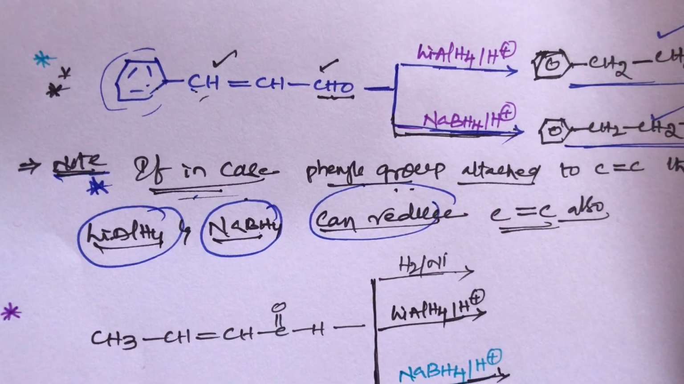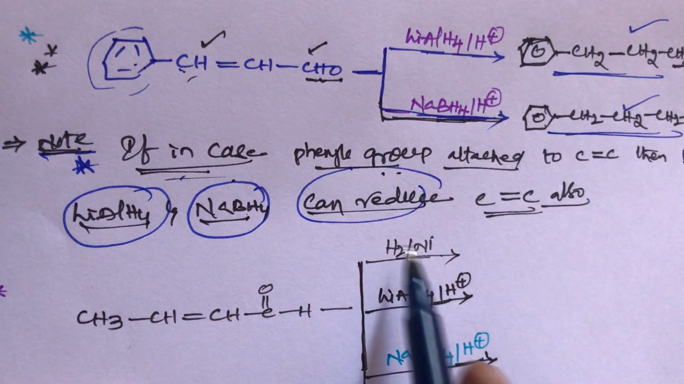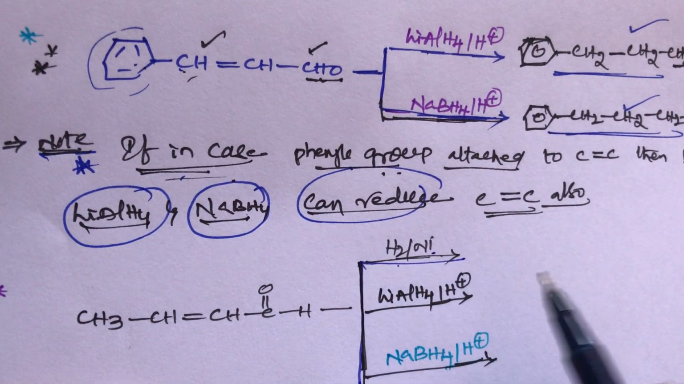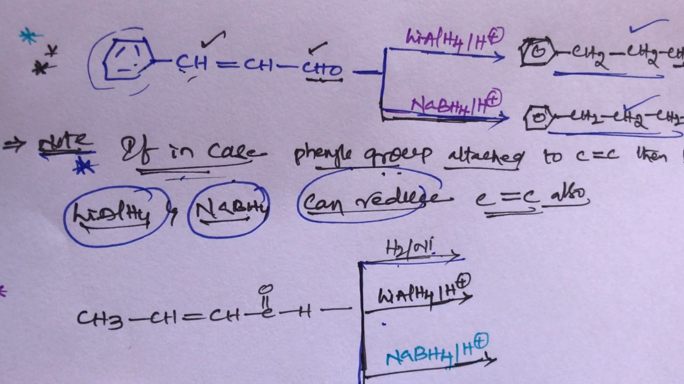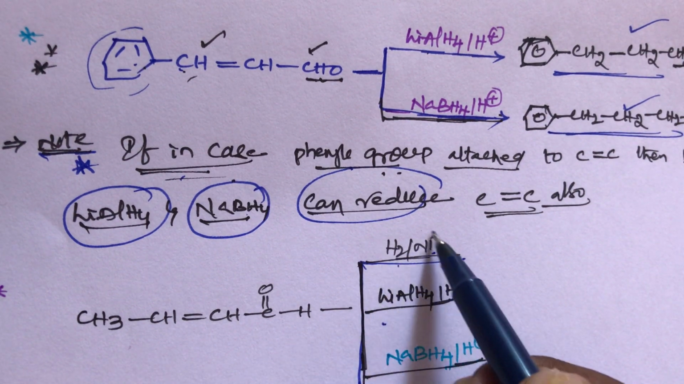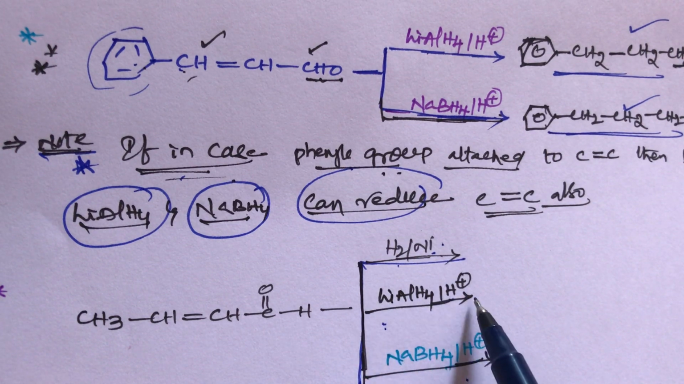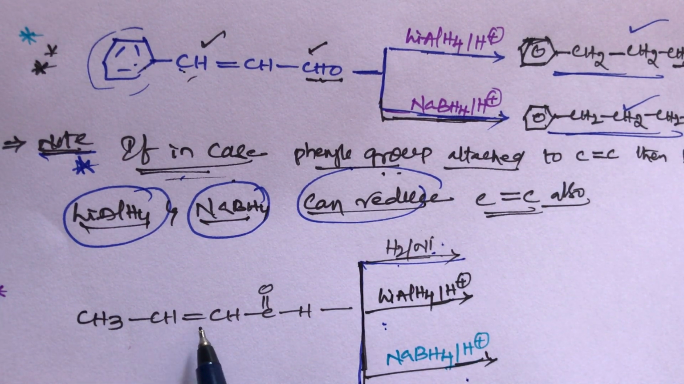Now next example, student, same example. It reacts with H2 by nickel, and with lithium aluminum hydride and sodium borohydride. This compound reacts with hydrogen by nickel, that is hydrogenation. Second one is lithium aluminum hydride, that is a reducing agent, and sodium borohydride is also a reducing agent. So what is the product? The compound is CH3 CH double bond CH C double bond O H, so the aldehyde group is there and a double bond is there.